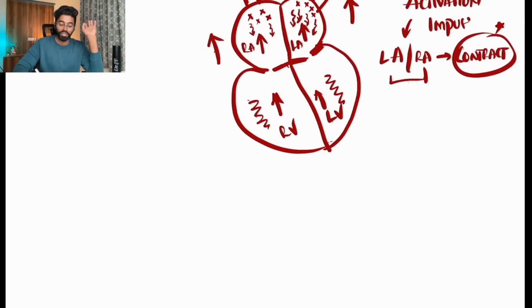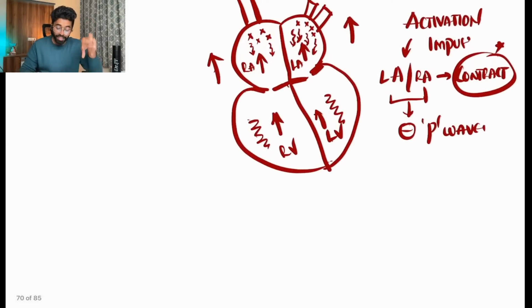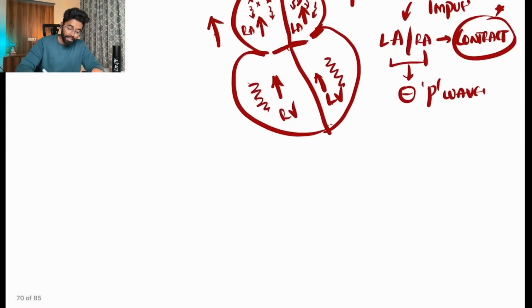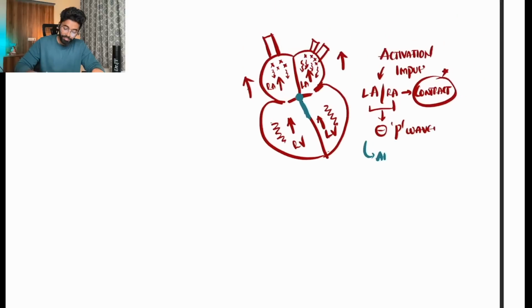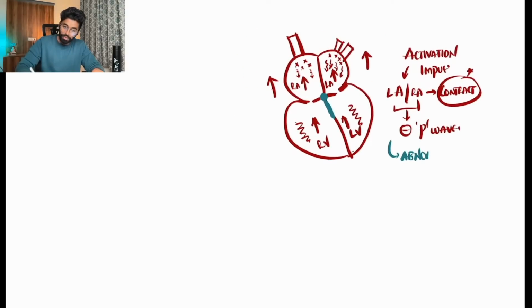So whenever there is no atrial contraction, there will not be any P wave. These activating impulses present in the RA and LA will be stimulating the AV node and result in abnormal conduction or abnormal contraction of the ventricles.